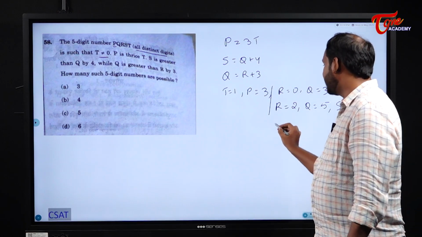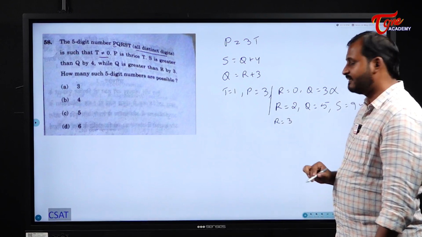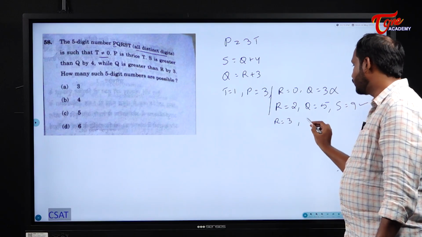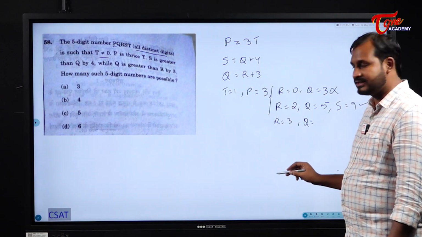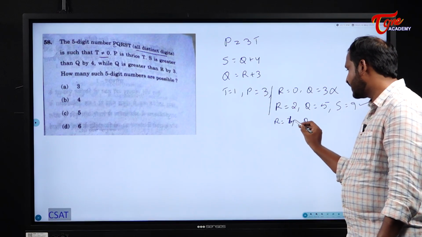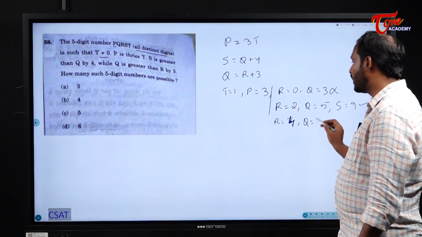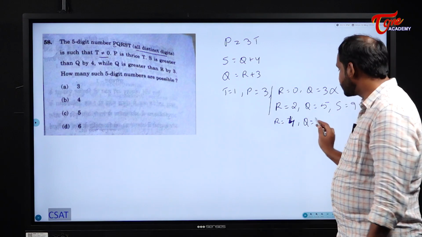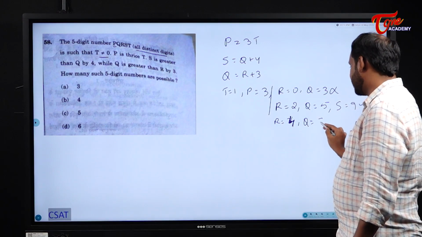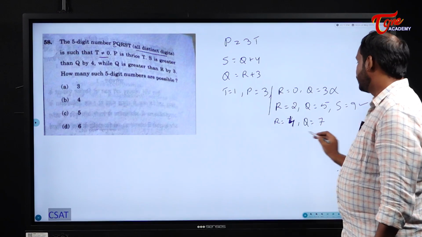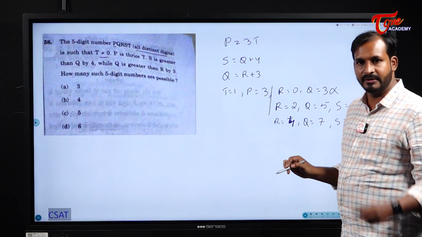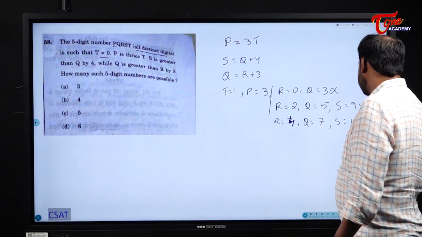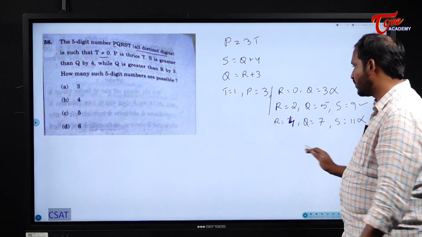Next, if I take r as 3, can I take r as 3? No, no chance. Why? Because already p is 3. So I cannot take. So I will take r as 4. If I take r as 4, what about q? Q becomes 7 plus 3, right? What about s? S becomes 11. Is it possible for s to become 11? No. Why? Because s is a single digit. So this is not a possibility, and from now onwards, it is not possible.